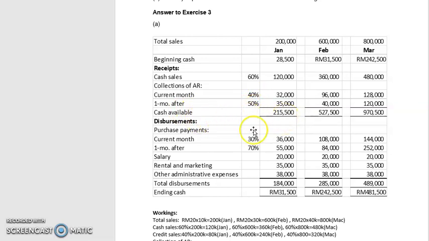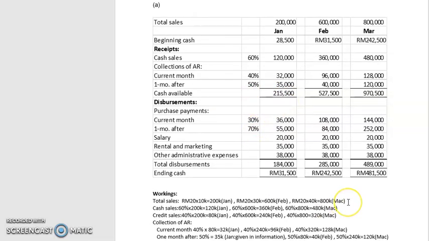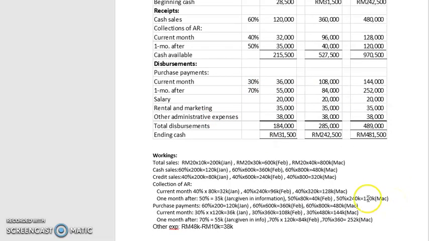Okay, so how do you get this number? Actually, I have already done the working, so you can look into that working. For disbursement, okay, cash payment current month 30%, and 1 month after 70%. Salary, rental, marketing, other administrative expenses, and you get the total disbursements of 184,000.